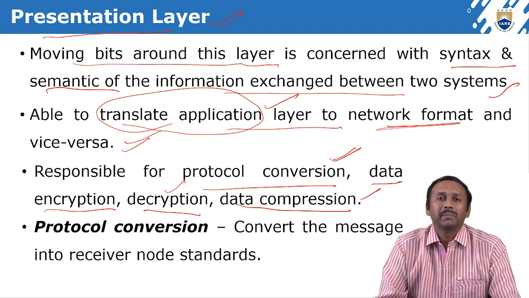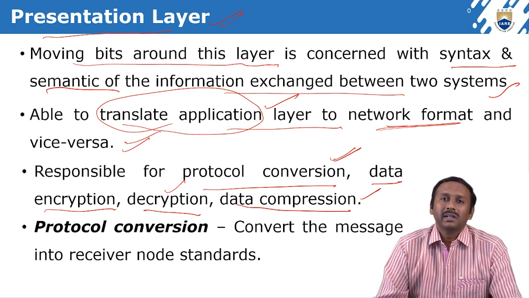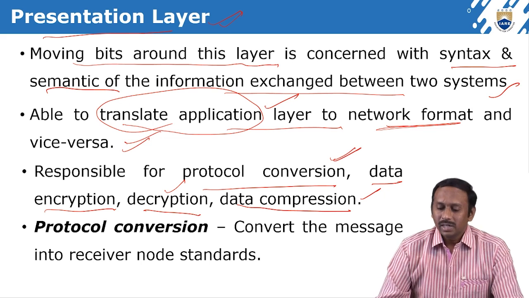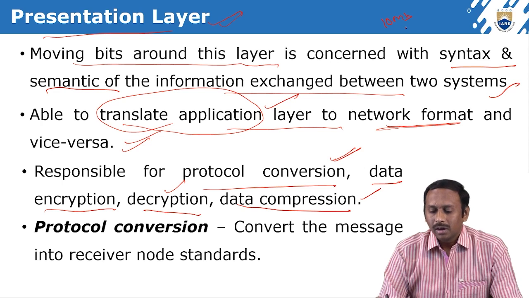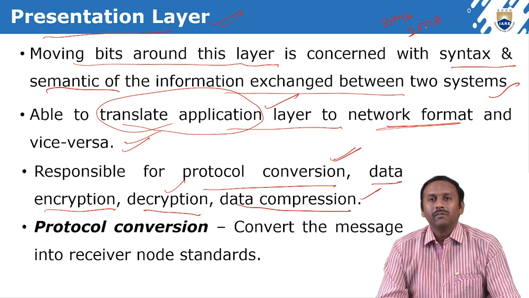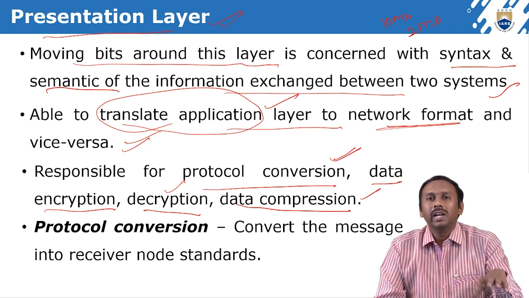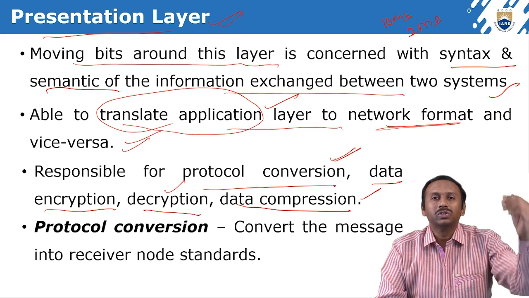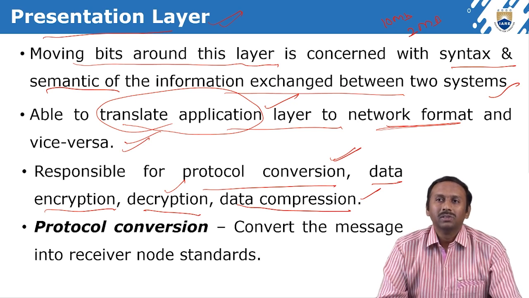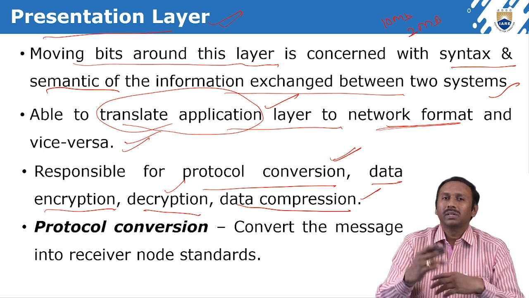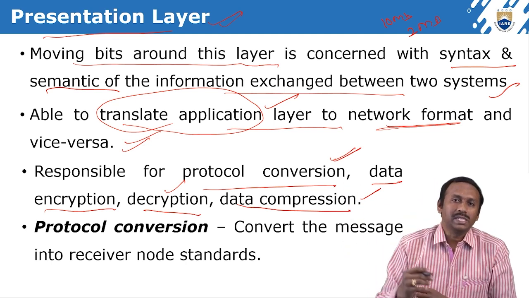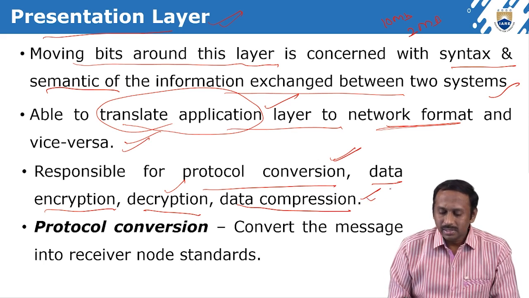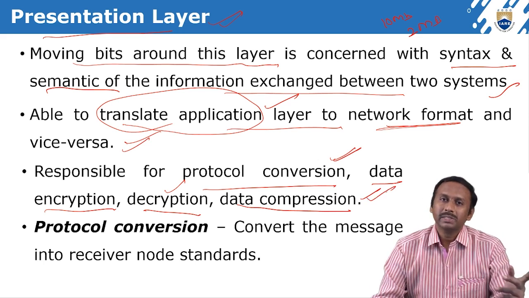Here we are going to compress the data. Why should we compress the data in networks? Assume that we are sending 10 MB of data. After compression, the size will be 2 MB. When we reduce the load, the network efficiency is going to increase. That is the reason. So whatever data we try to transfer will automatically be compressed and then transferred, right? This data compression is also taken care of by the presentation layer.